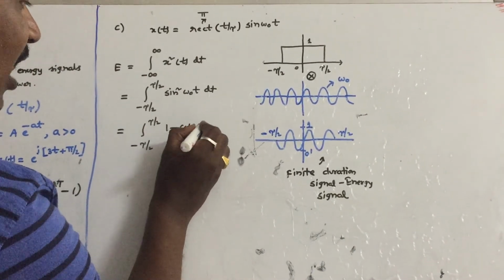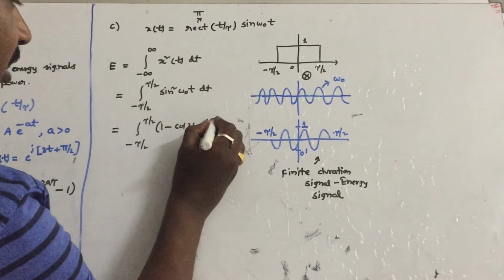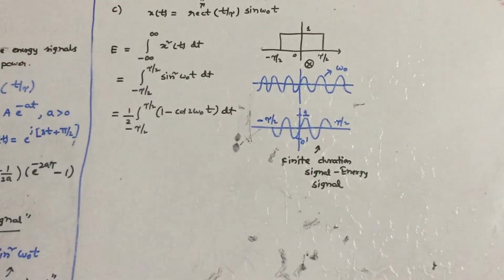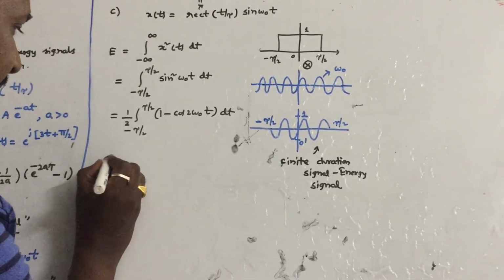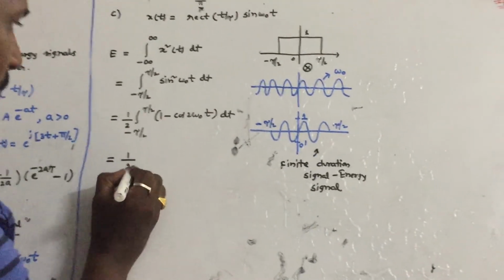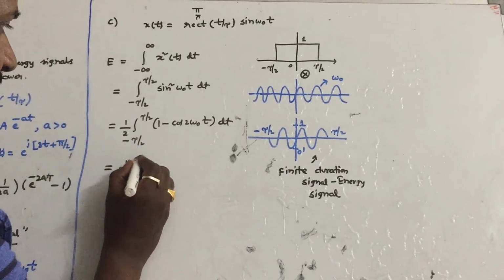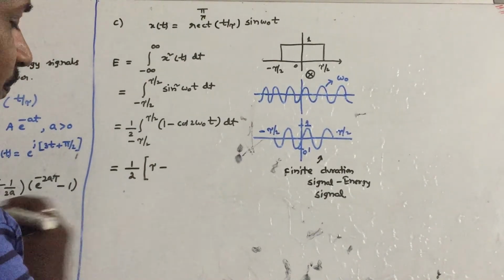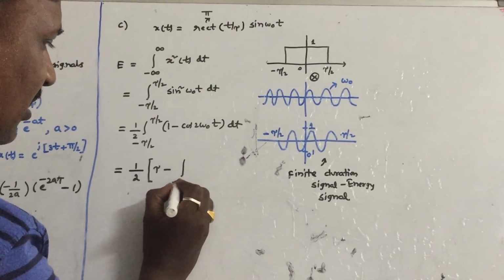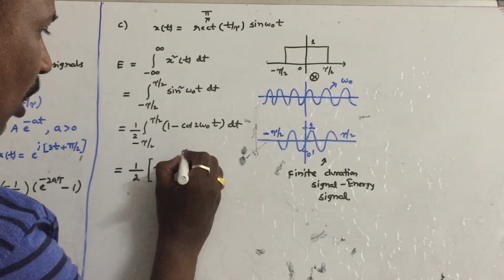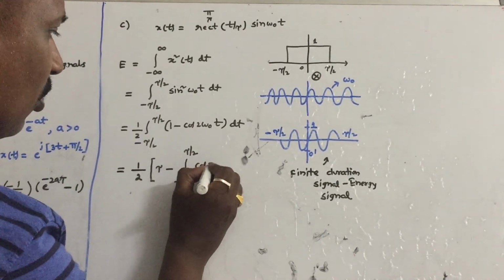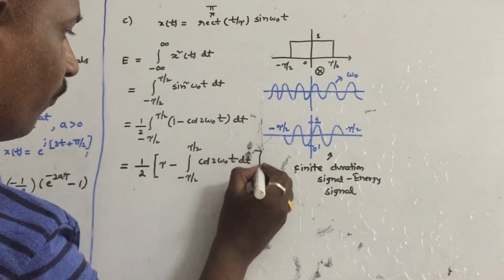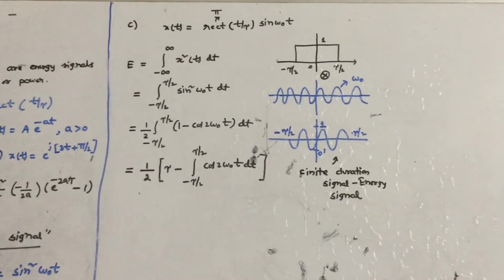This is written as 1 minus cos 2 omega 0 t by 2, with 1 by 2 outside, dt. If you separate this 1 by 2, the first integration answer is tau, minus the integral from minus tau by 2 to tau by 2 of cos 2 omega 0 t dt.